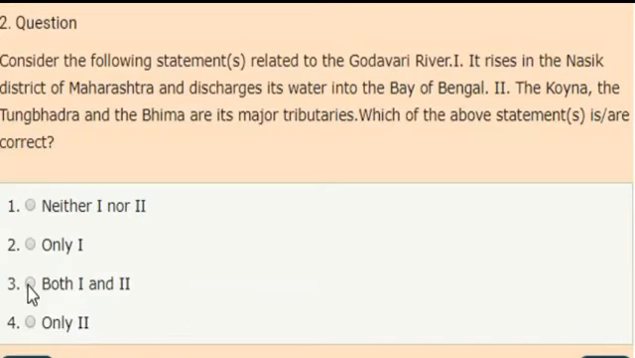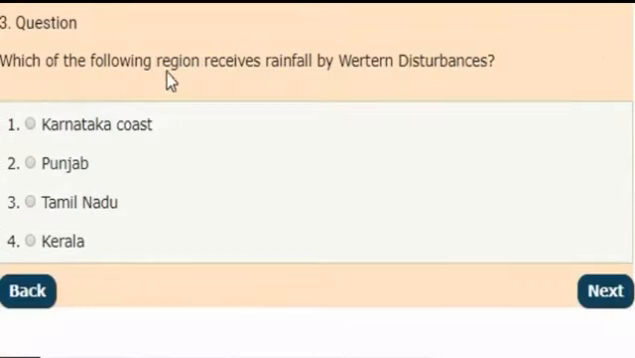Correct answer is option 3. Both one and two statements are correct. Next. Which of the following regions receives rainfall by western disturbances? Options are Karnataka coast, Punjab, Tamil Nadu, Kerala. Correct answer is option 2, Punjab.